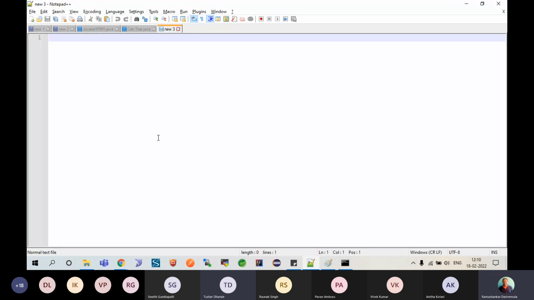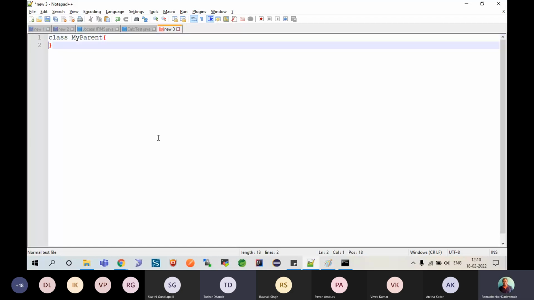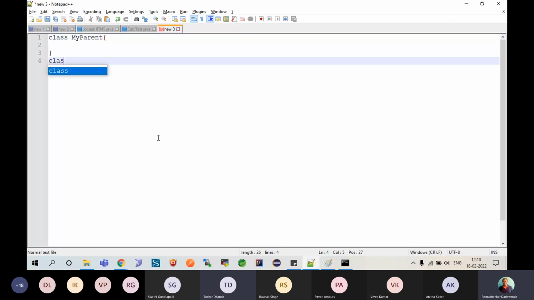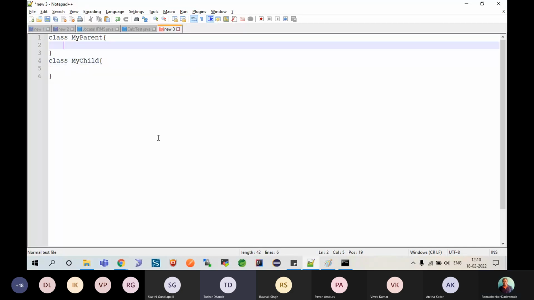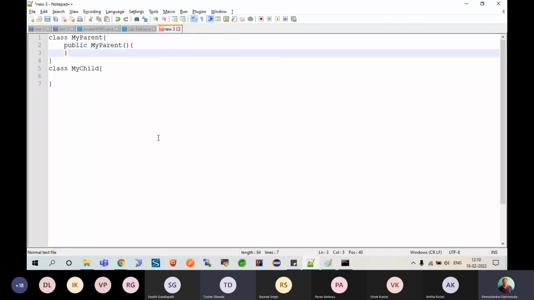So dynamic method dispatch is what I said. A class MyParent. Remember the example? Day one we discussed, and I have a class called MyChild, which will print thousand kind of thing. Remember that? Yes, sir. I'm unable to find that class file, so I'm rewriting that example. Okay? So here, print my details.